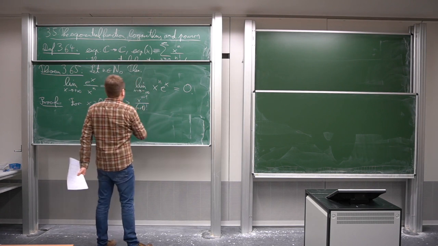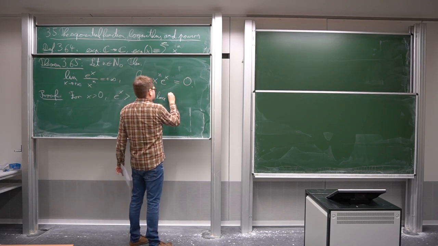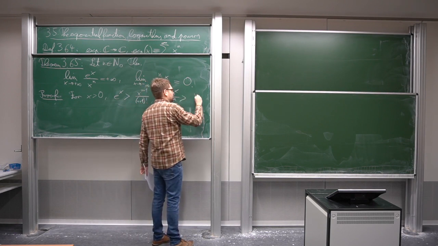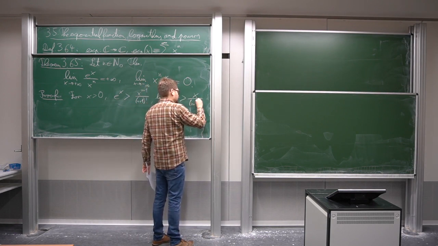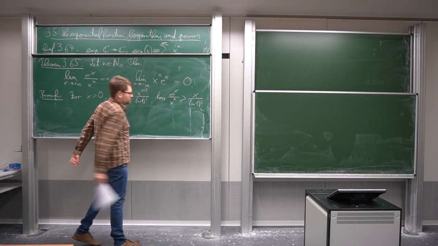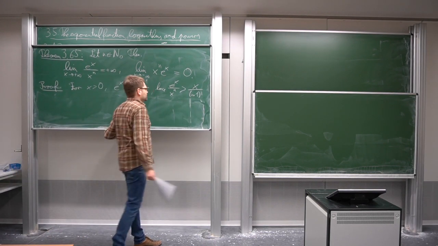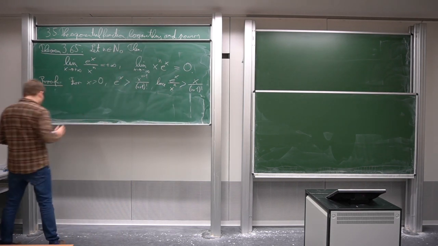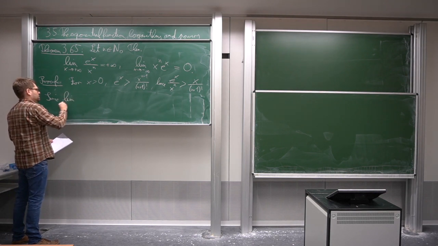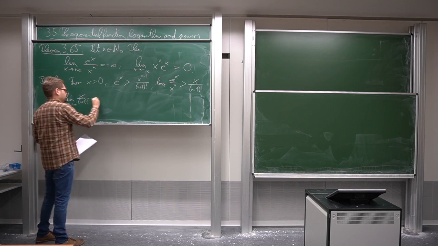Now, n was given, so if we divide everything by x to the n, which is still a positive number, we get that e to the x divided by x to the n is bigger than x divided by n plus 1 factorial. And of course this n plus 1 factorial is just some constant factor which is not relevant. If x goes to plus infinity, this goes to plus infinity as well. So there we have the improper limit infinity, since the limit of x going to plus infinity of x divided by n plus 1 factorial is plus infinity.